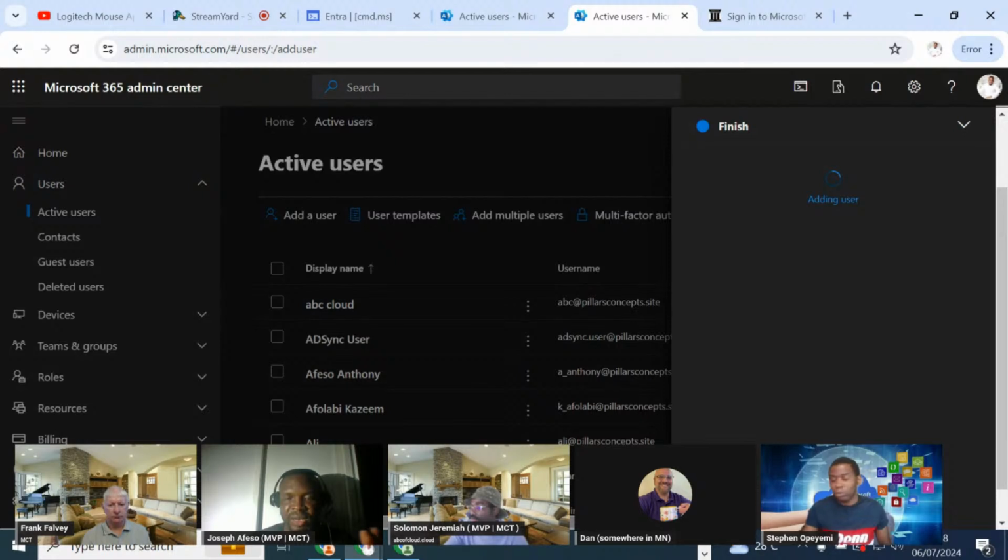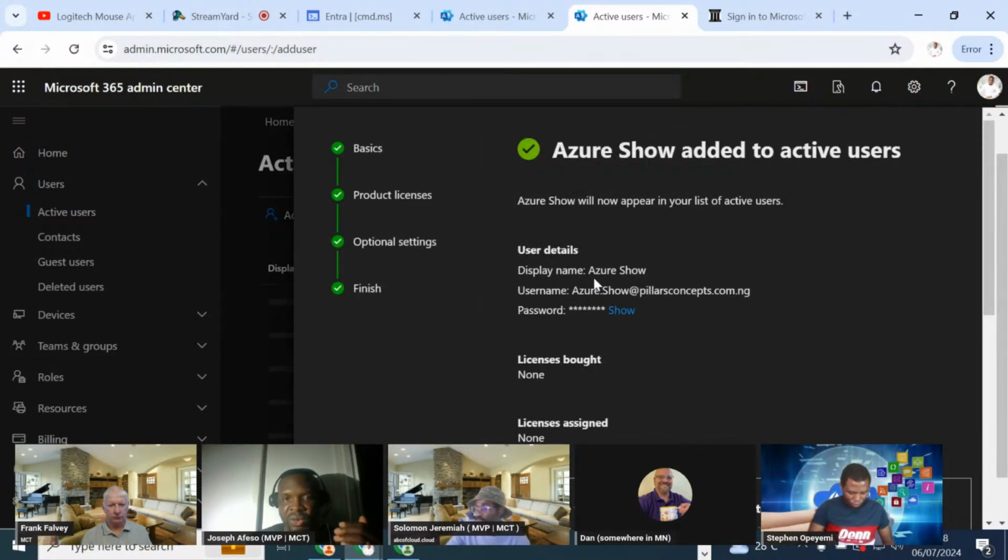So that means at the end of this process, we're going to have user called Azure Show created, and it is saying that Azure Show added to active users. Azure Show will now appear in the list of active users. So what I want us to do now is, now the password is here. So if I want to send it, I will have to show this and then copy this user detail and forward it to the person that is resuming in this organization.